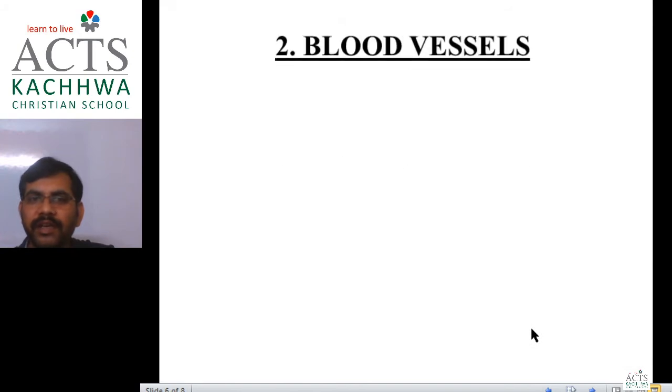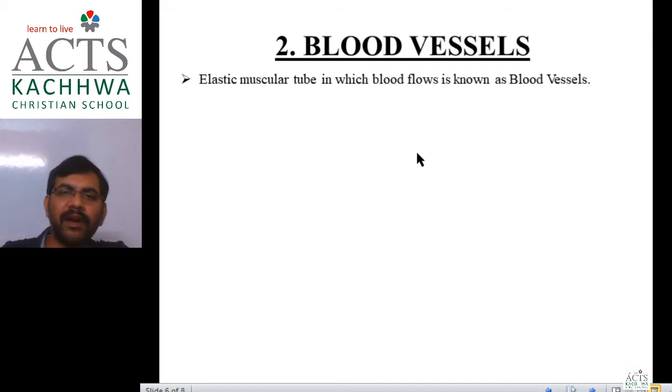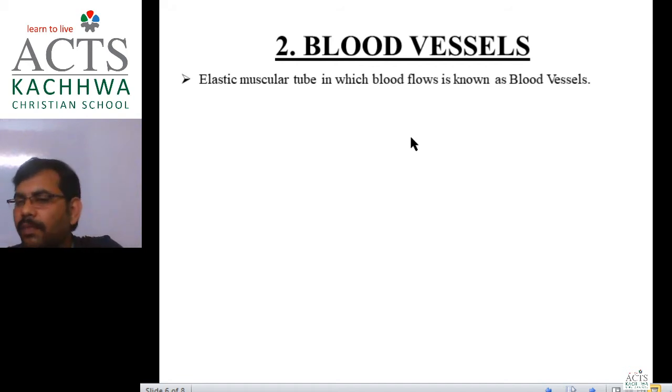So now let us see the next topic, blood vessel. I am going to begin the next topic, that is blood vessel. Yes. Okay, Janvi. That is Jinat. Yes. Elastic muscular tube in which blood flows is known as blood vessel. Okay, blood vessels are nothing but elastic muscular tubes present in our body in which blood flows.